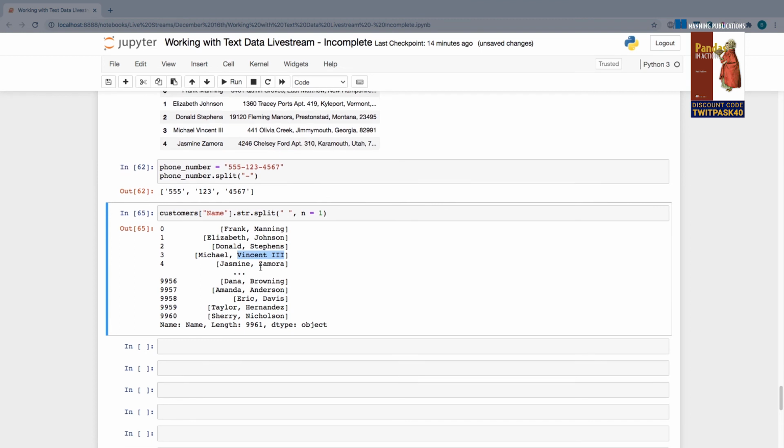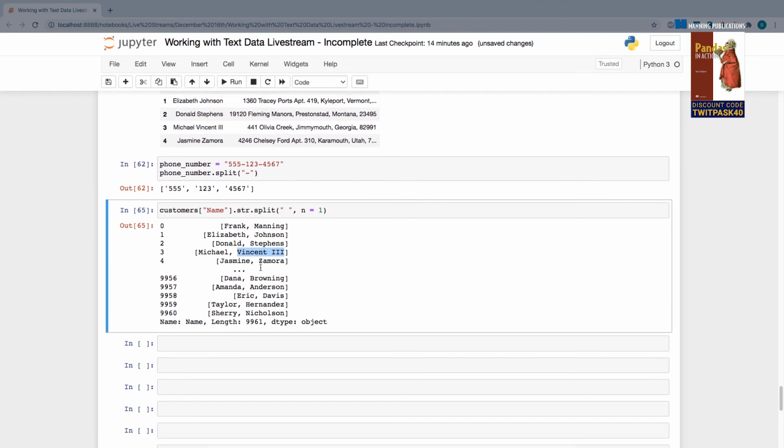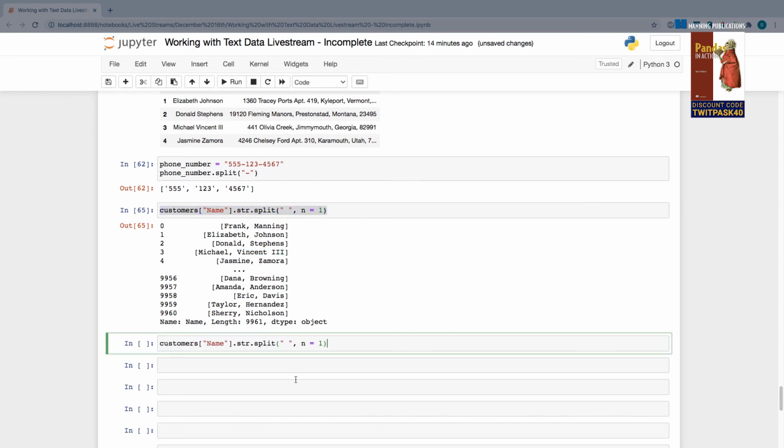All right. So now, how do I get a given value out of these lists, right? What if I only want each person's first name because I want to, for example, assign it to a new column or a new series? Well, for that, there is a method called get. I'm once again going to invoke it on the resulting series that I get back from my split method. And get is actually going to take the index position that it should extract from each list.